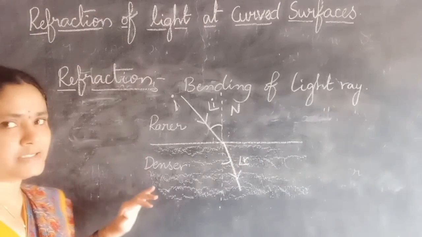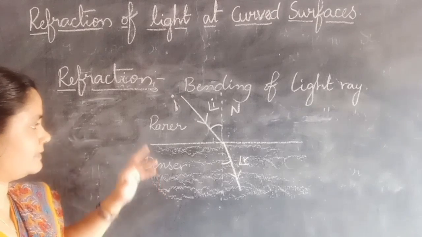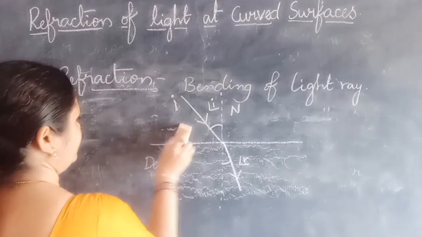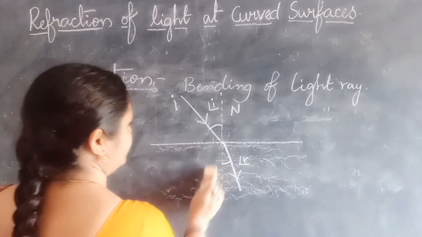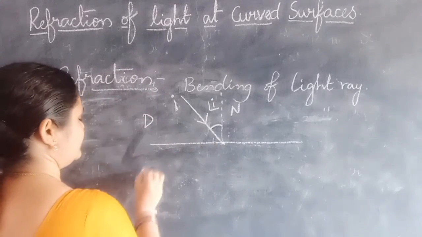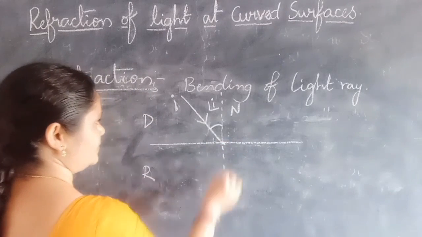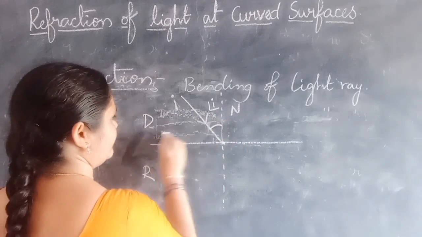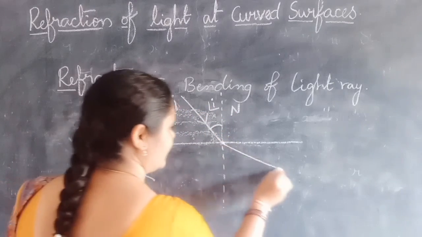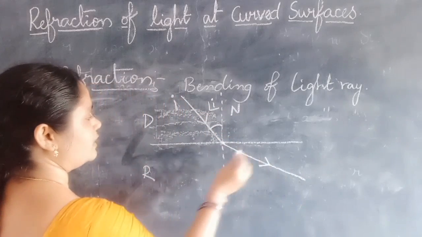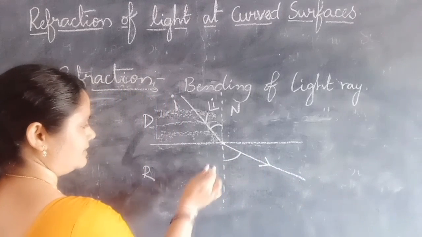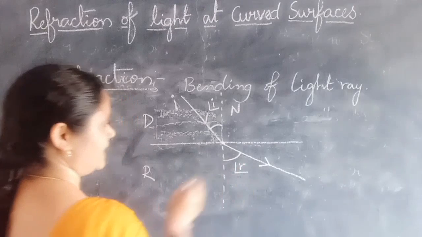Now again for these plane surfaces, when the light ray is passing from denser to rarer medium, what is the behavior? This is the denser and this is the rarer medium. As usual, this is the normal. This is the denser medium, incident ray. After refraction, it moves away from the normal. Again, the angle between the refracted ray and the normal gives the angle of refraction.